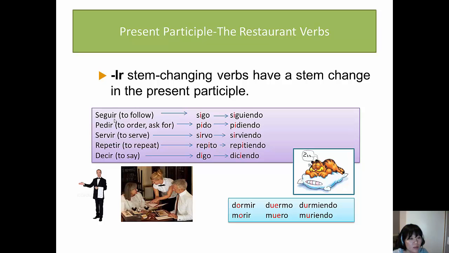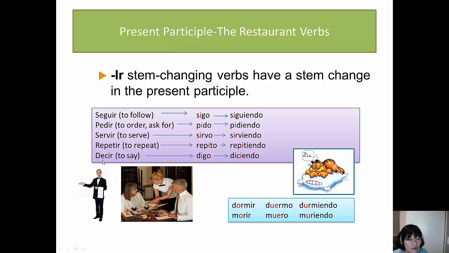If you go back to chapter 4, you'll remember what I'm talking about. When we conjugated seguir in the present tense, we turned the E into an I, and we had sigo, which means I follow. Same thing for pedir. Pedir turned into pido, and servir, sirvo, repetir, repito, decir, digo. The reason why I'm reminding you of what we did in chapter 4 is because what we are learning today will be a continuation of what we did in chapter 4.